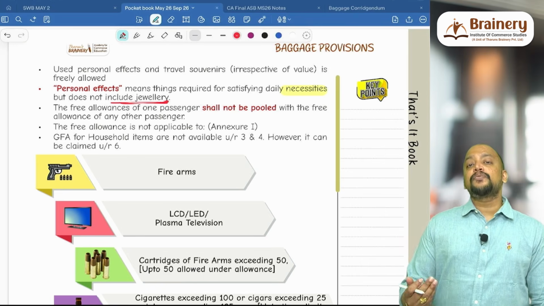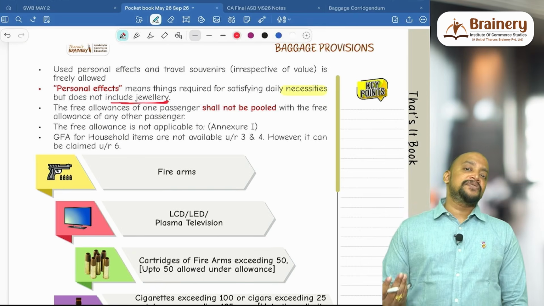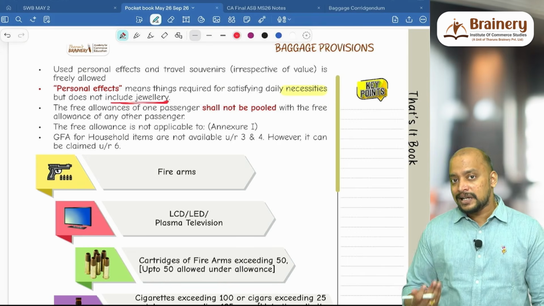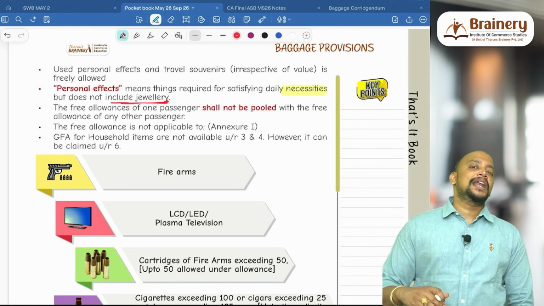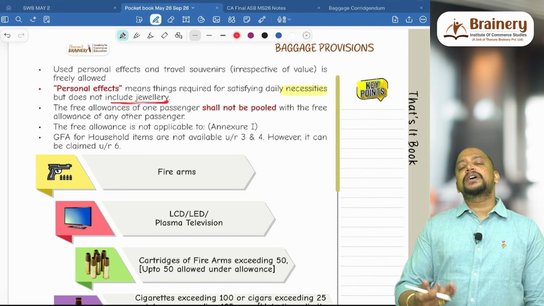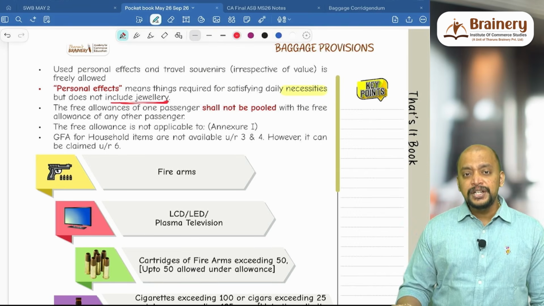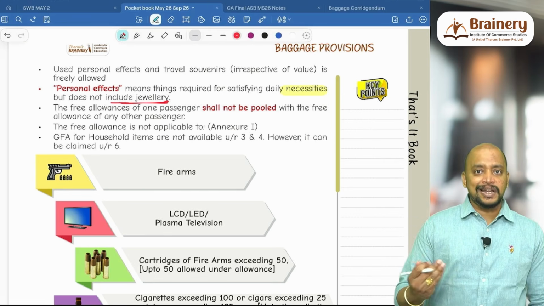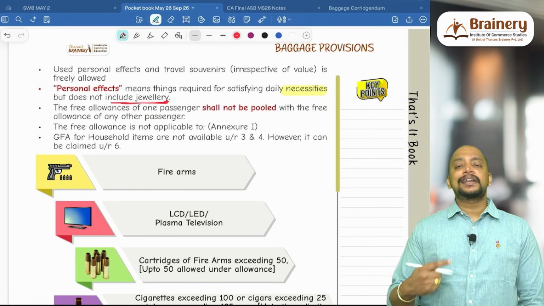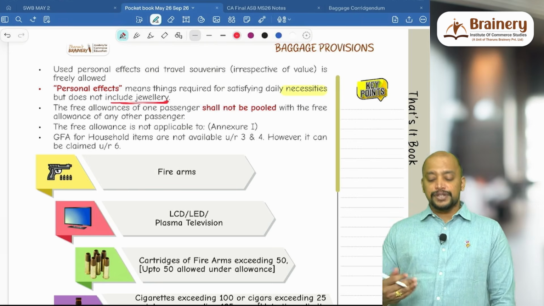The free allowance of one passenger cannot be clubbed with the free allowance of another passenger. So suppose husband and wife visit a foreign country, and they are anyhow bringing one laptop for themselves, but they are buying one laptop for their son for 90,000 rupees. They cannot club. Individually, even though 50,000 is available to each, they cannot club in this case, which means only one person can keep it in their baggage. So 50,000 will be allowed, and the remaining 40,000 will be dutiable.